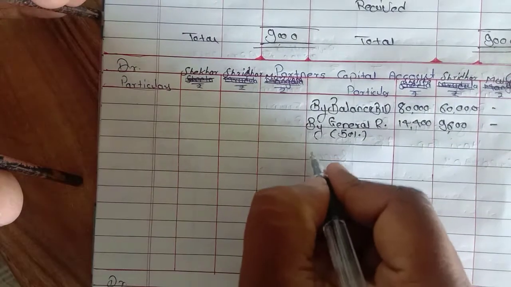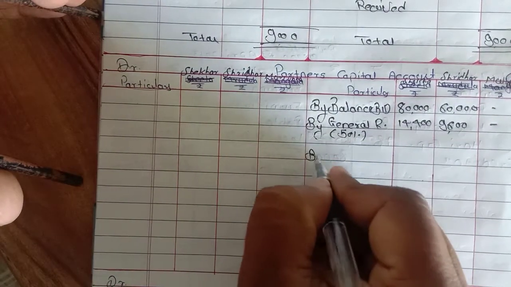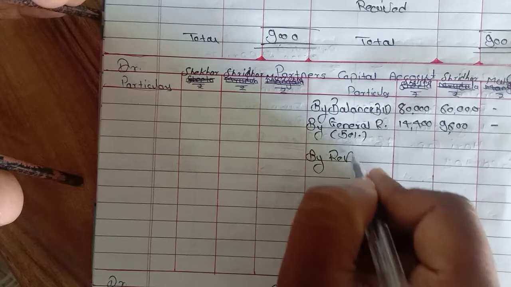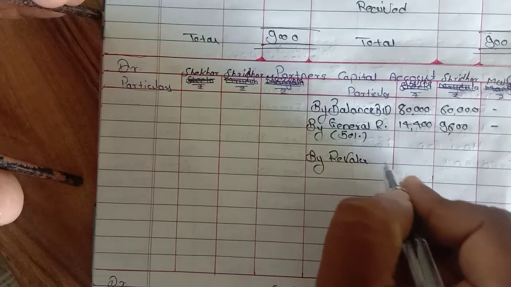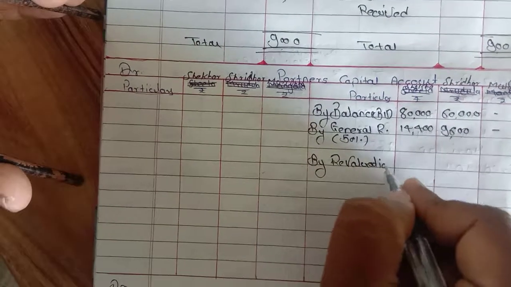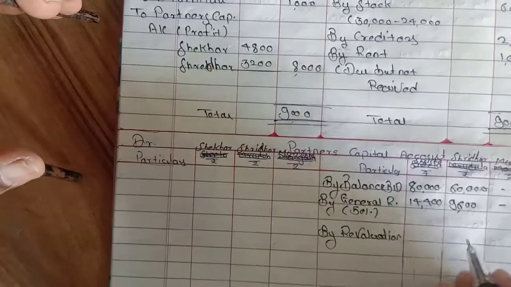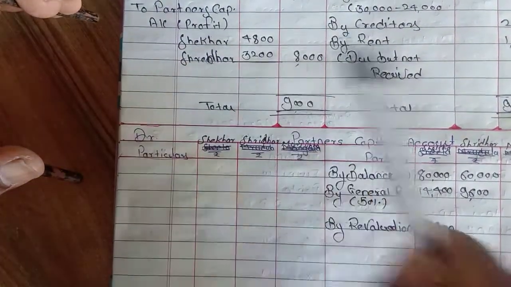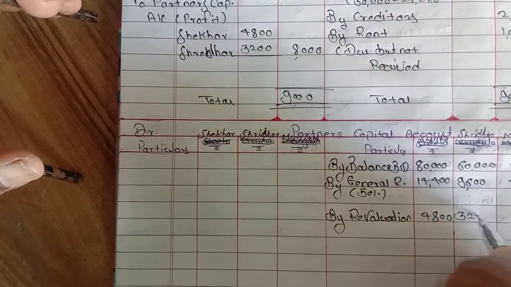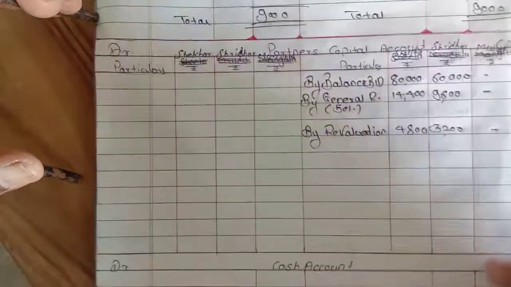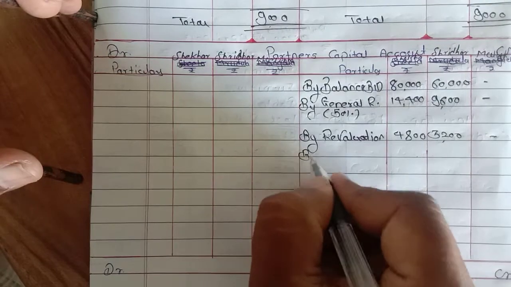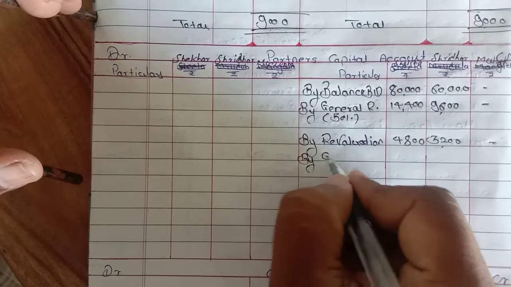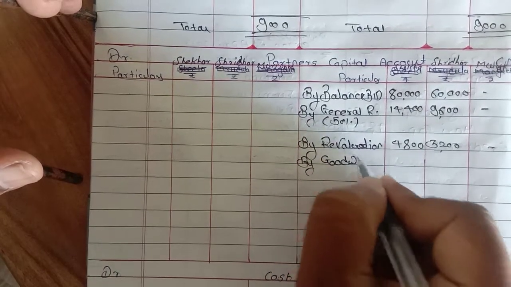Next, by revaluation account. What is the profit on revaluation? They get 4,800 and 3,200. It is to be credited to partners' capital account, on the credit side. Next, by goodwill. How much goodwill is received by the old partners?